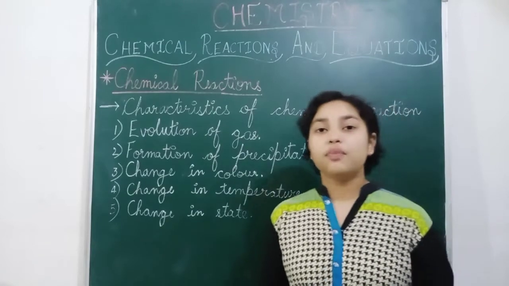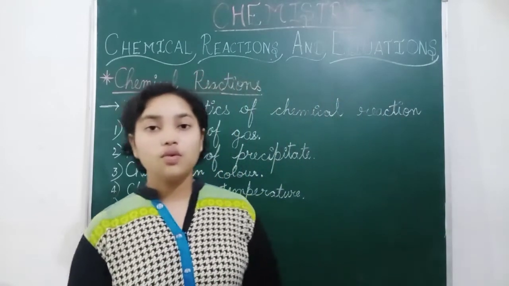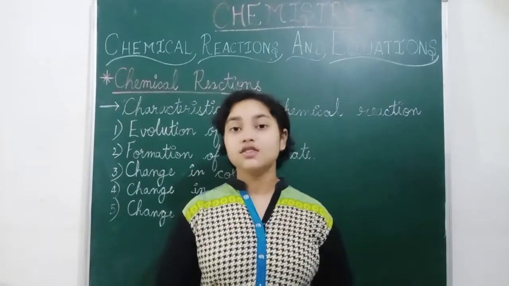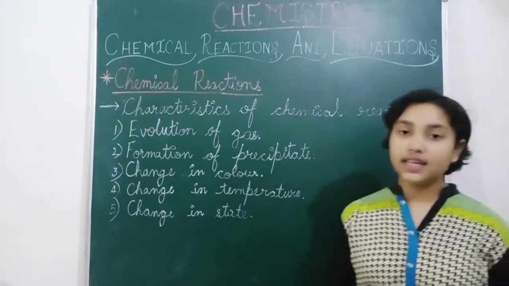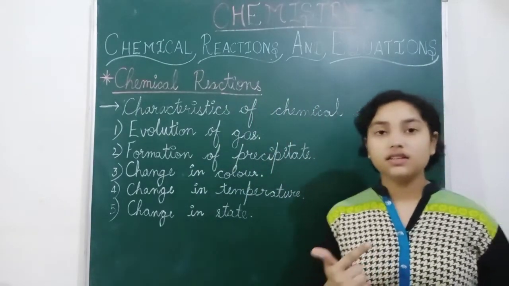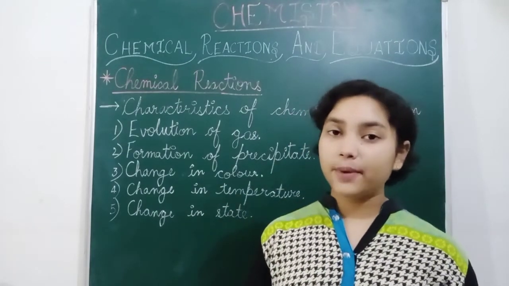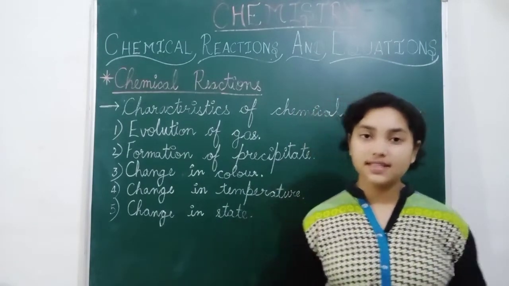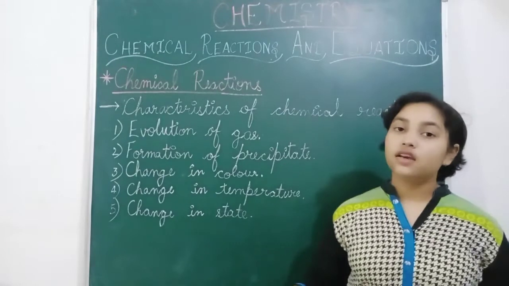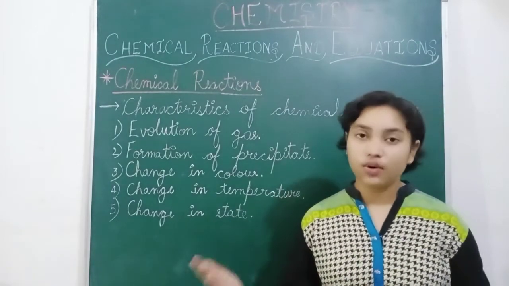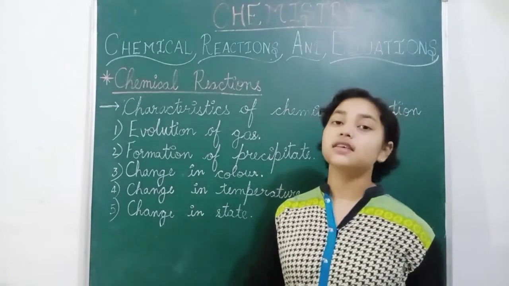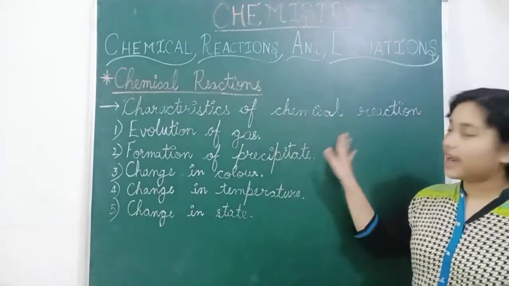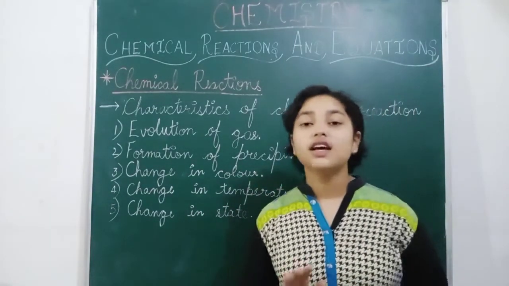So if we burn a candle, so it forms wax. So solid something liquid type wax. So when it is heated, then evolution of gas is also happening. Carbon dioxide is also releasing. So change in state means solid is changed into liquid and evolution of gas, carbon dioxide gas is happening. So these are the characteristics of chemical reactions.